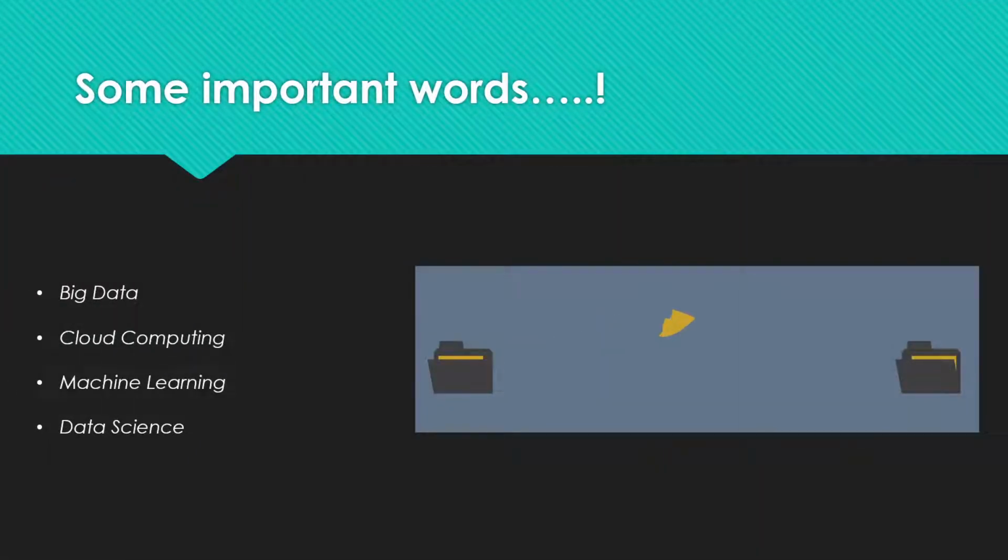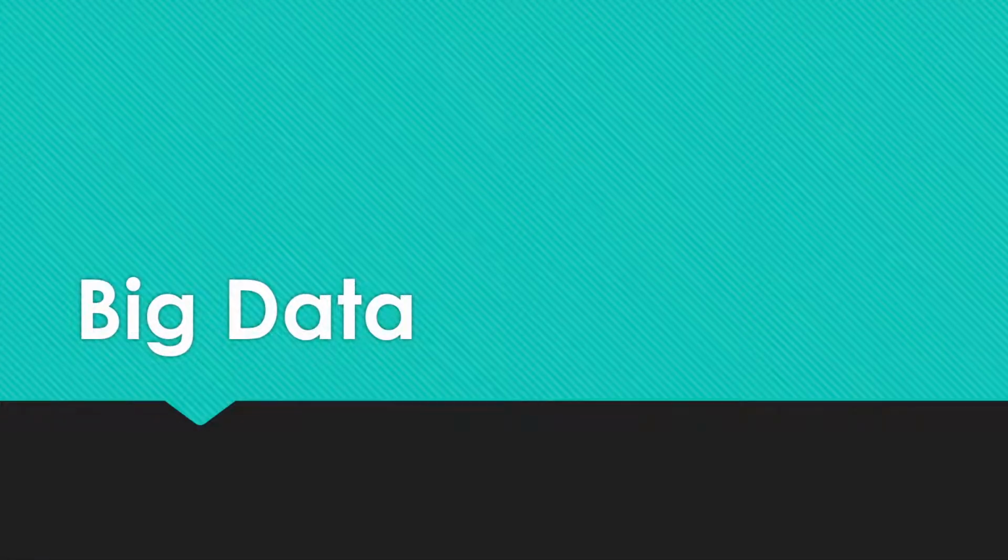Some important words in artificial intelligence are big data, cloud computing, machine learning, and data science. These four words we may have heard very often, and they are very important. Now I am going to discuss big data. So what is big data?